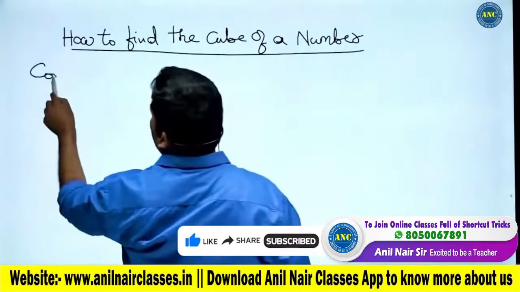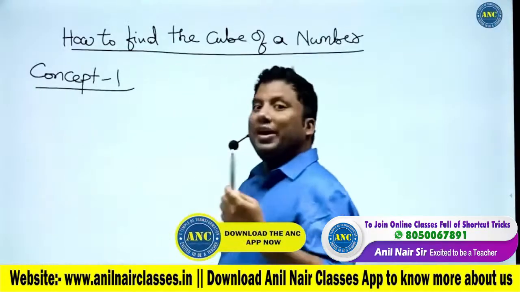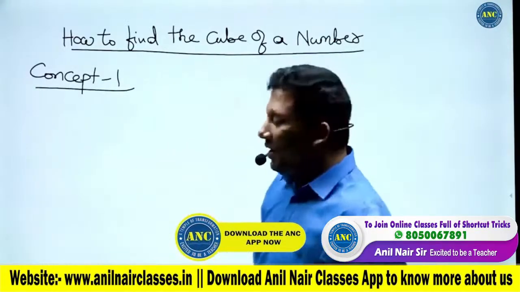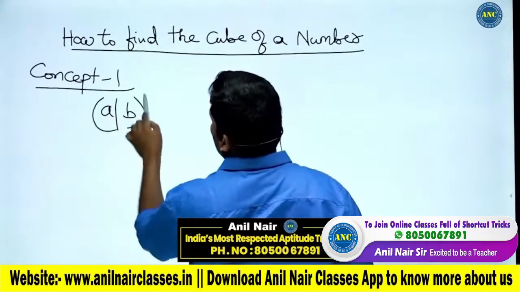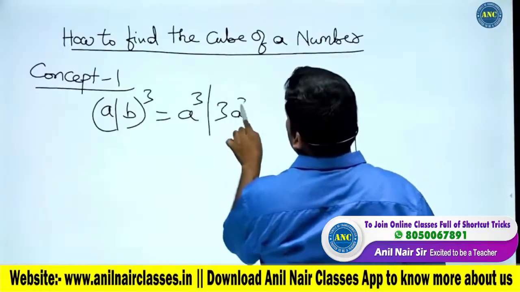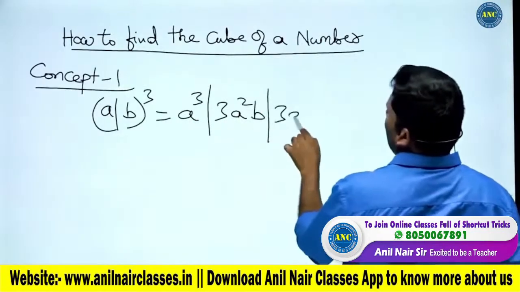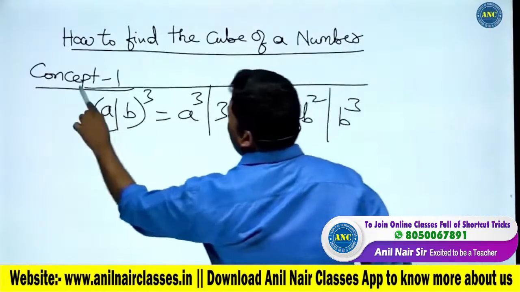Concept 1. Listen carefully. To find the square of a number, we used a plus b whole square. To find the cube of a number, we will use a plus b whole cube. A cube, 3a square b, 3ab square and b cube. Similar to a plus b whole square.